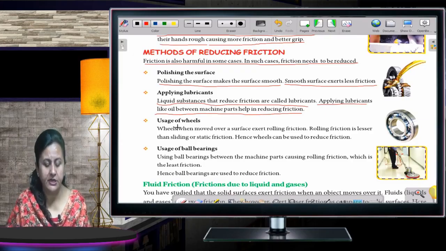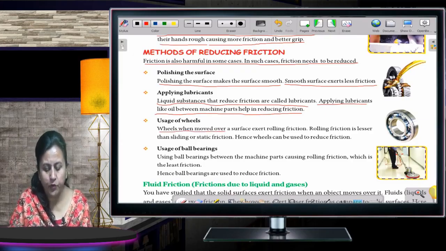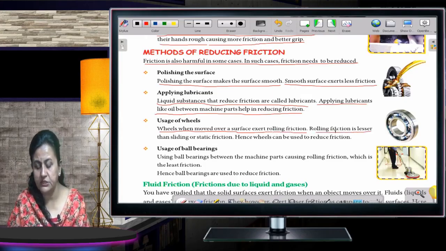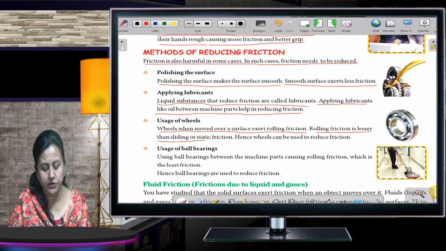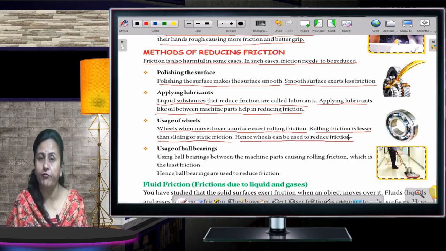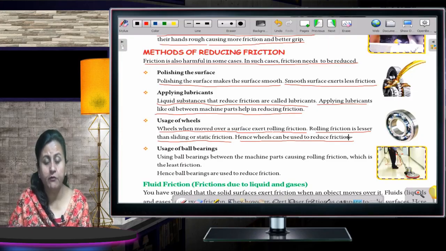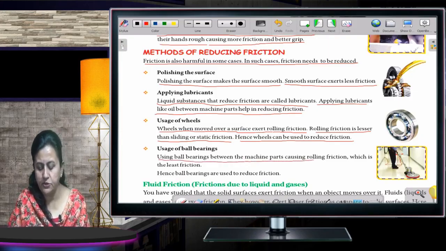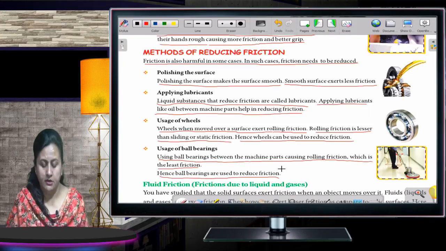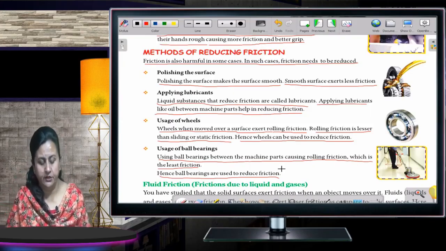Then usage of wheels. Wheels, when moved over a surface, exert rolling friction. Rolling friction is lesser than sliding friction or static friction. Hence, wheels can be used to reduce friction. Then usage of ball bearings. Using ball bearings between the machine parts causes rolling friction, which is the least friction. Hence, ball bearings are used to reduce friction. Fine.